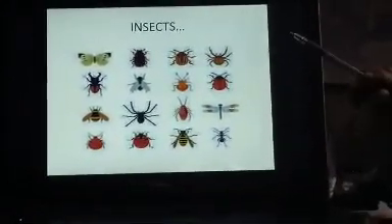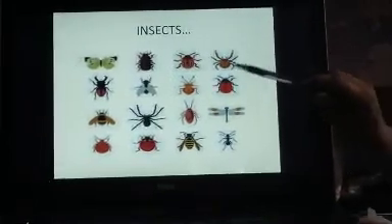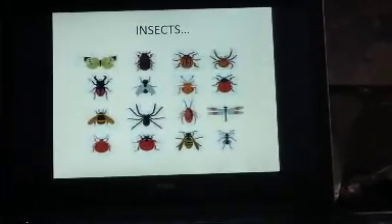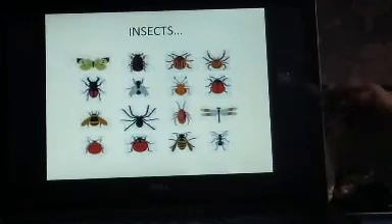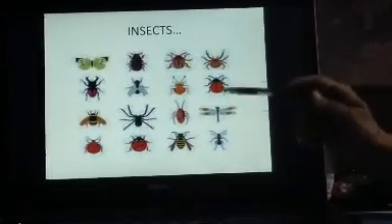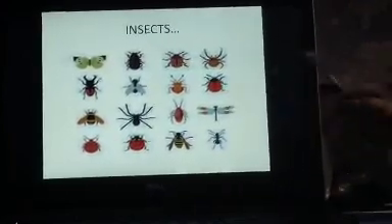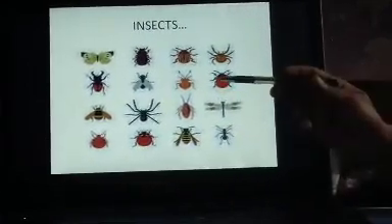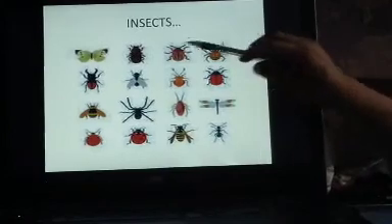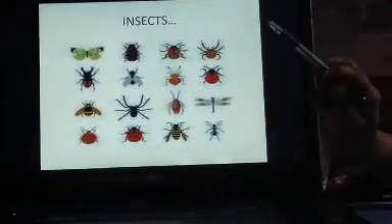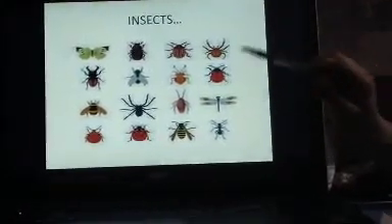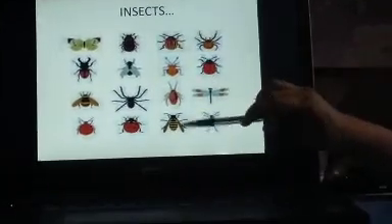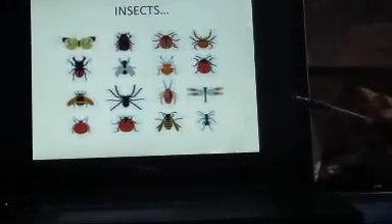Birds and insects both have wings, but insects are smaller than birds and they have more than 2 legs. Birds have only 2 legs, but insects have 6 legs. So all these are insects. Mosquitoes, butterflies, cockroaches all come under this category.